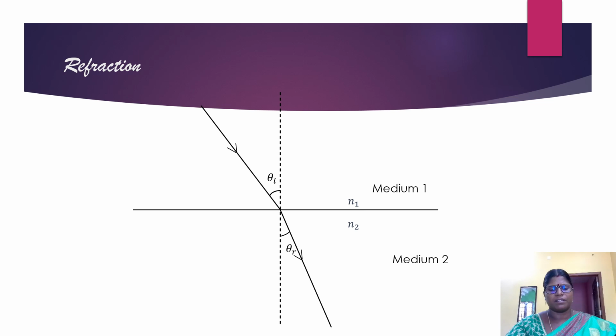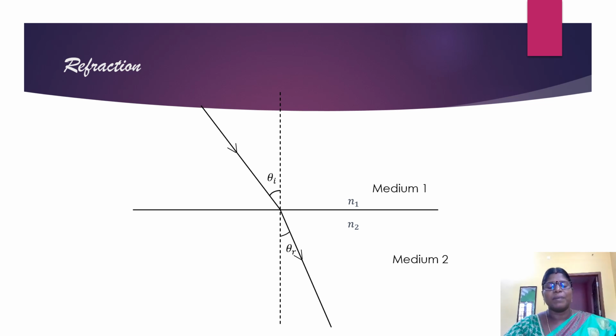This diagram illustrates the phenomenon of refraction. The ray from medium 1 is entering medium 2. The path of the ray is getting deviated. The ray in medium 1 is the incident ray. The incident ray is characterized by the angle of incidence. To represent the angle of incidence, a normal is drawn at the interface. The interface is the surface that separates medium 1 and medium 2.